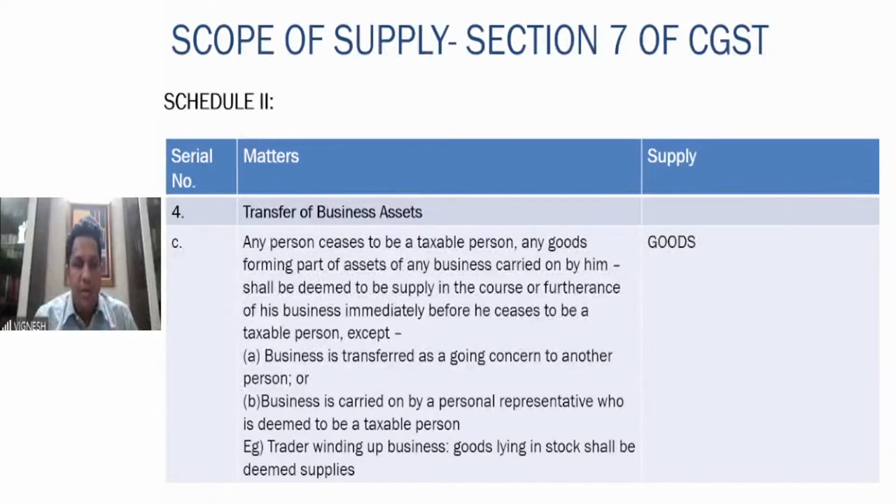Very simple. If you have a business, you're closing the business, but you have some stock which is lying. These stocks shall be deemed to be a supply. It is deemed to be a supply in the course of furtherance of the business. Those shall be treated as supply of goods.